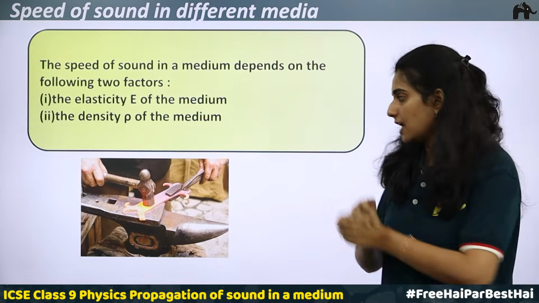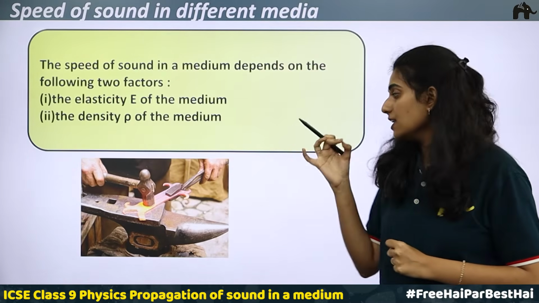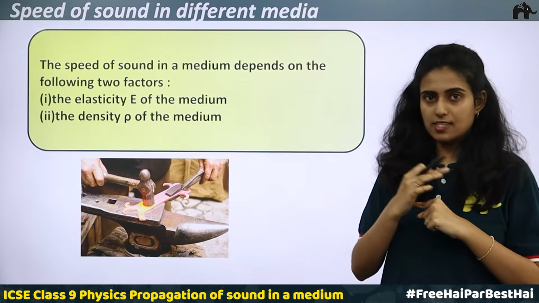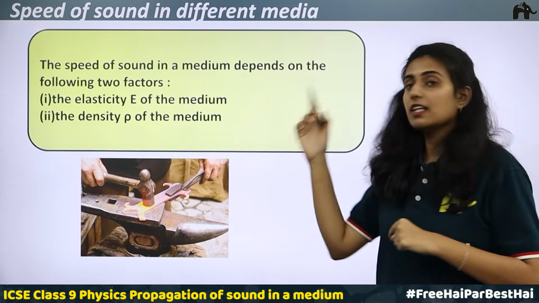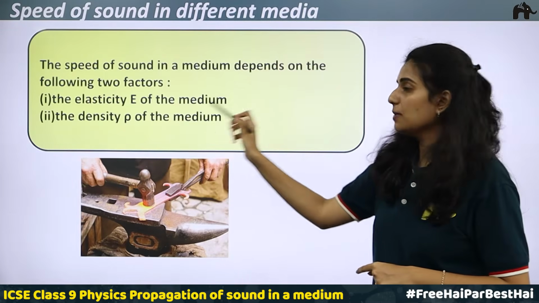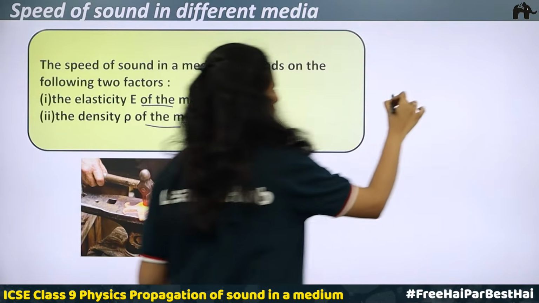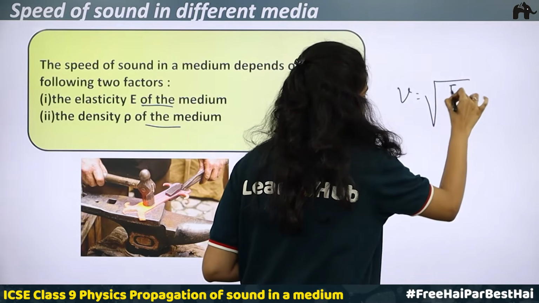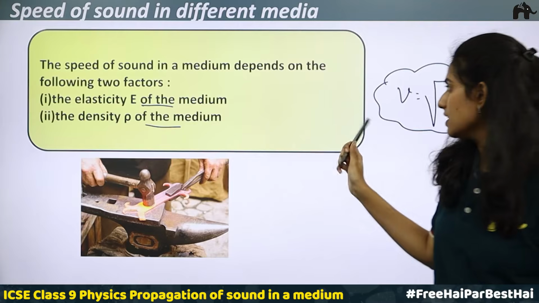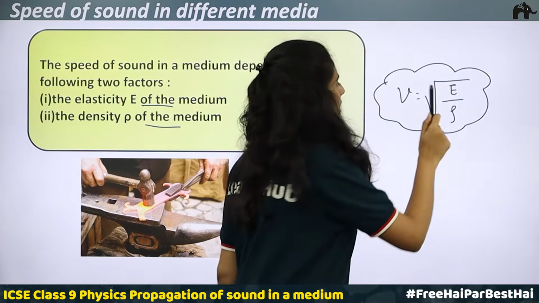Now take the case of a cracker. You burst a cracker, it catches fire, and then the sound is heard. There is a time gap between it bursting and you hearing the sound. Why is this happening? Because sound waves have a speed and travel through a medium. It depends on the medium's elasticity and density, and the relation is: speed of sound V is equal to the root of elasticity divided by density of the medium. This is how the speed of sound depends on elasticity and density.